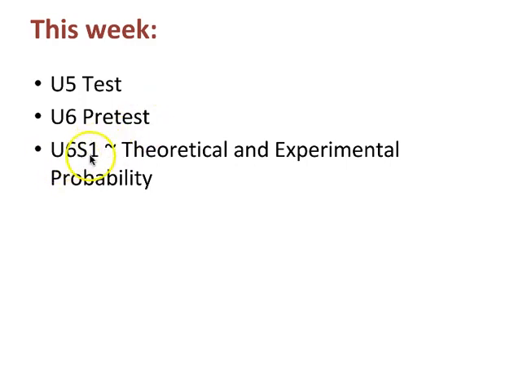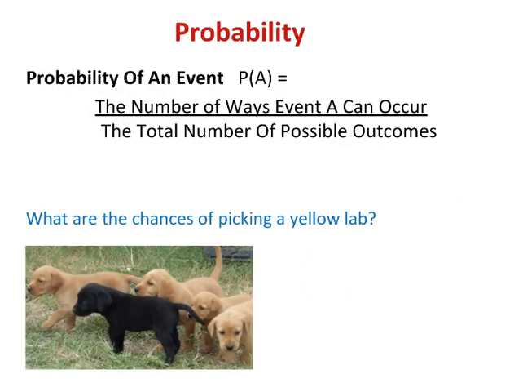We're going to start Unit 6, Session 1, which is all about theoretical and experimental probability. And by the end of this recording, you will be able to tell me the difference between these two terms, theoretical and experimental probability. Let's jump right in.